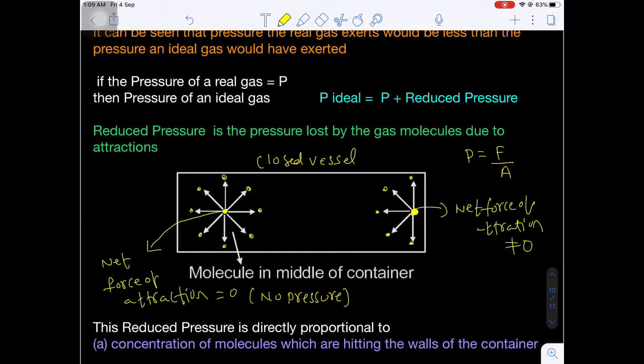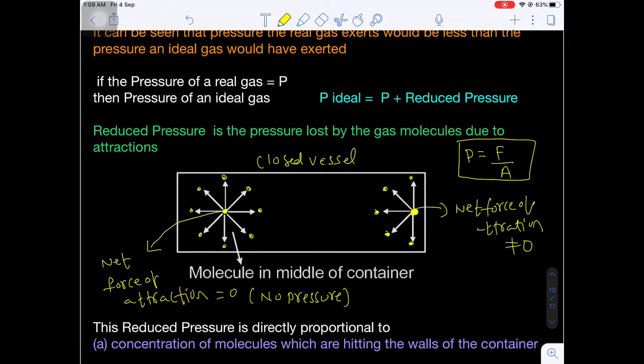Now this molecule is trying to collide on the surface of the wall, due to which it will exert pressure. Pressure is only due to collisions of the molecules on the surface of the vessel, but not the collisions among the gas particles. When gas particles collide among themselves, there will be no pressure. This is very important.